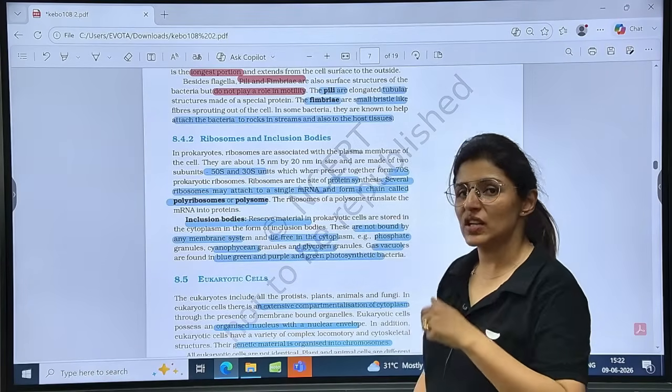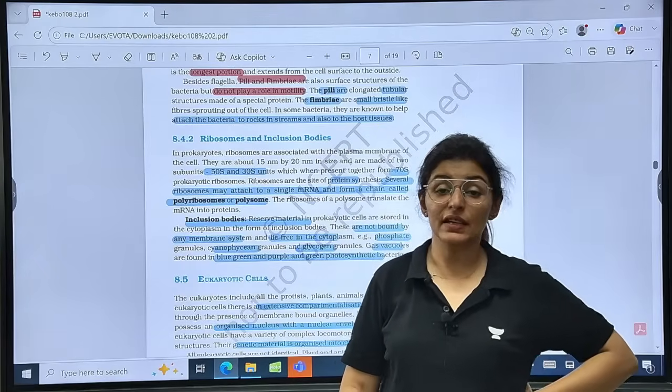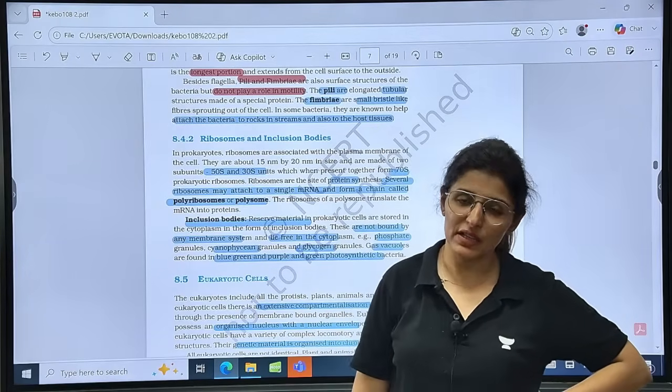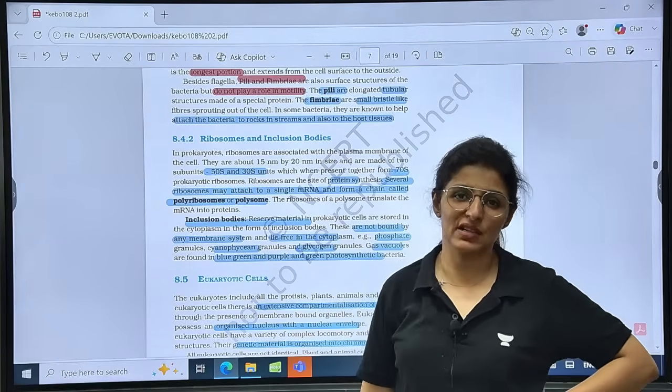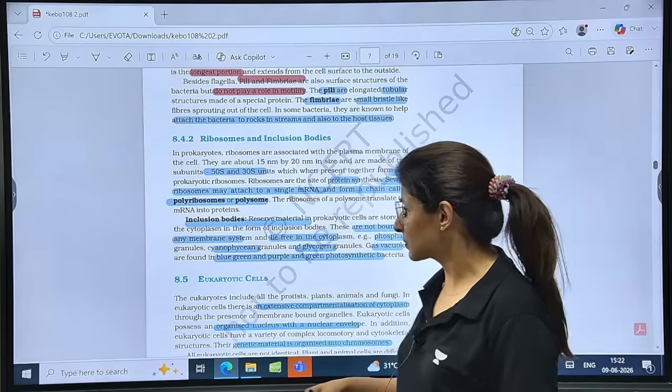Now we have read it in genetics. Why does this happen? This increases the efficiency of protein synthesis. So multiple copies of proteins can be formed by this polysome. Is that clear?